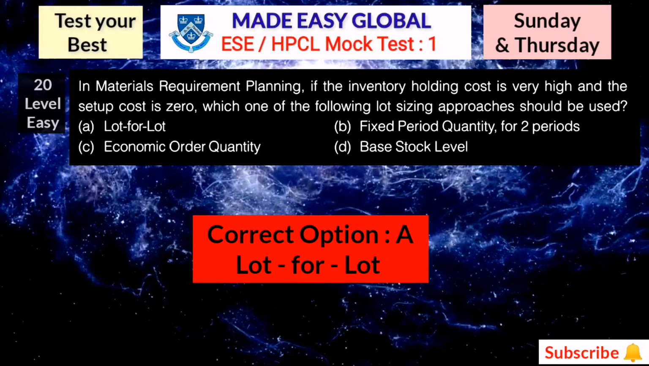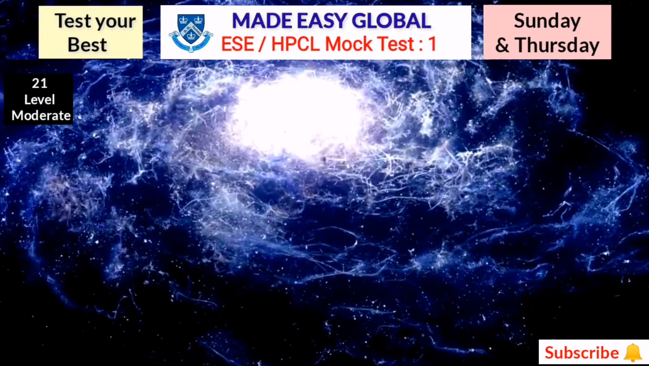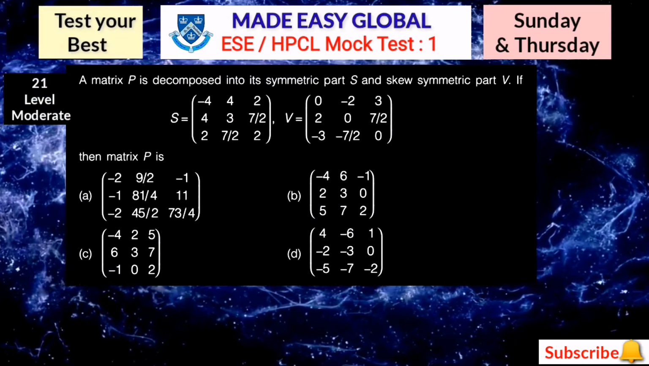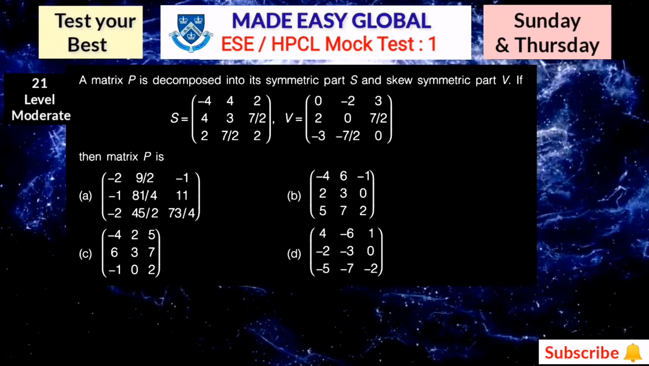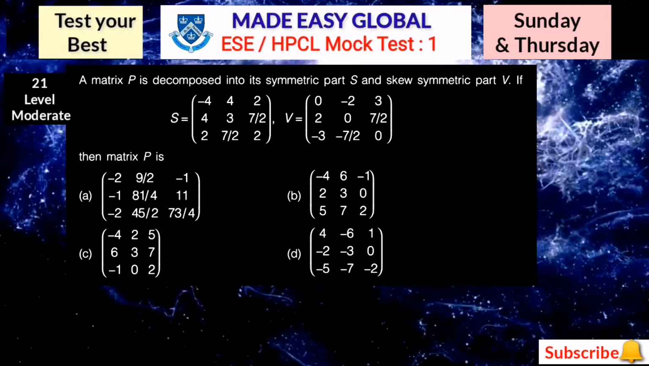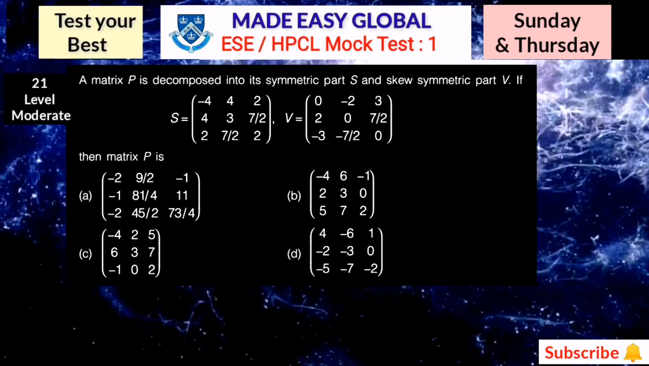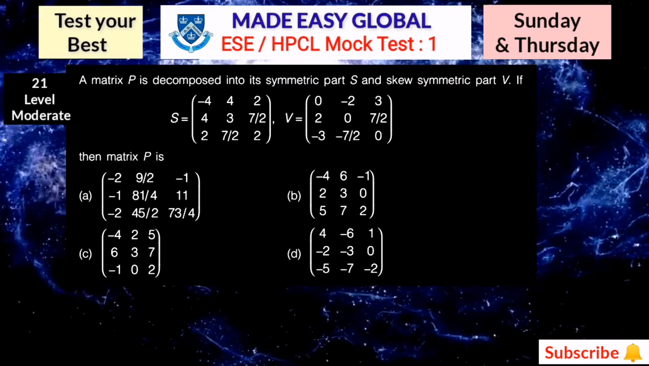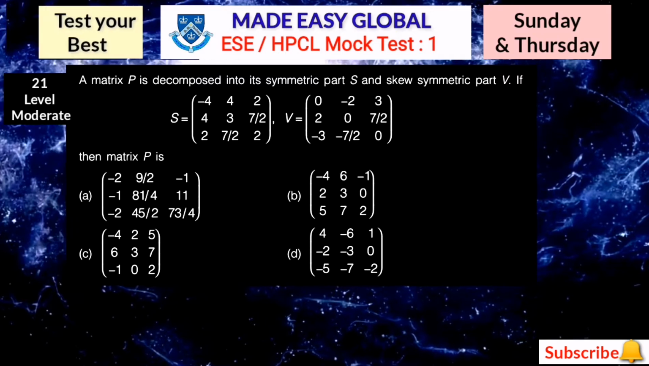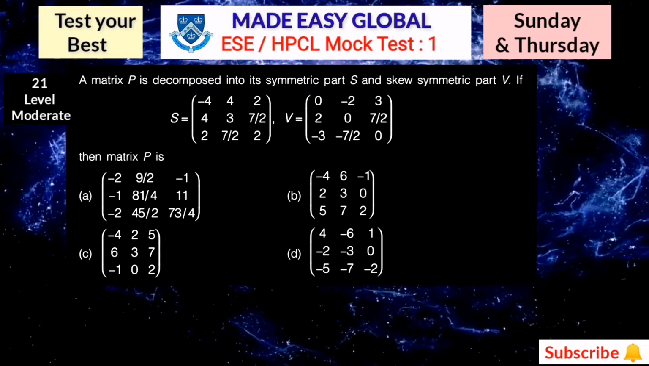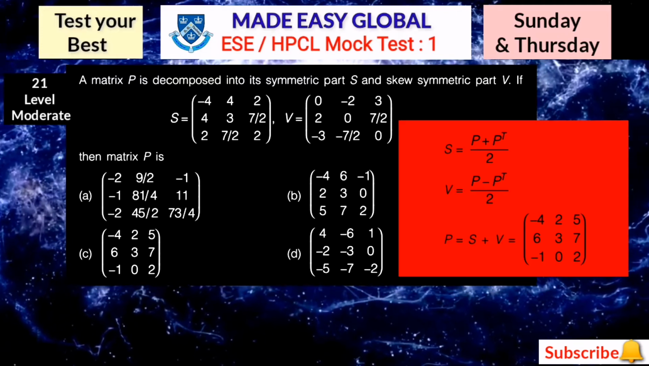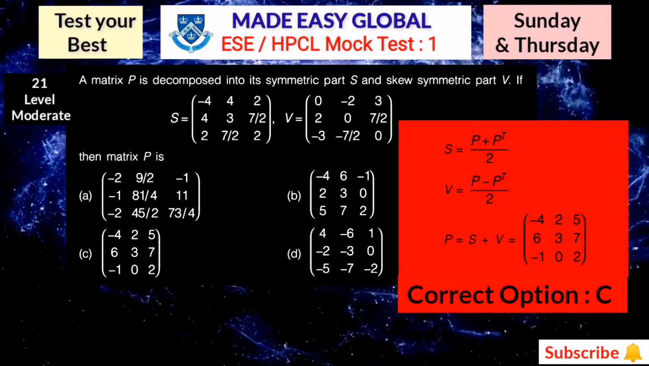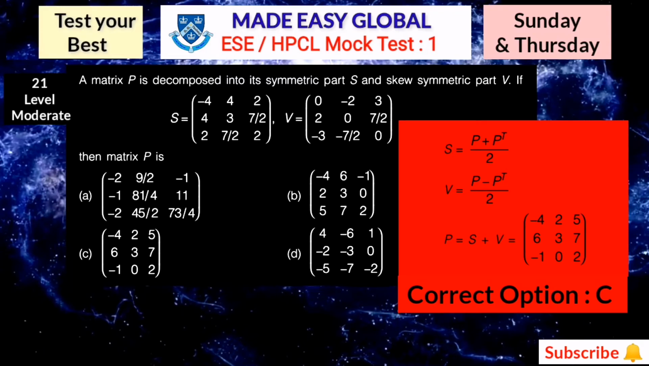Now let's move towards the next question. Question number 21. A matrix P is decomposed into its symmetric part S and skew symmetric part V. If S is equal to this one and V is equal to this matrix, then matrix P is which one? From these four options you will get one of the answers. If you want to calculate, you can pause the video. Here the correct answer is option number C.